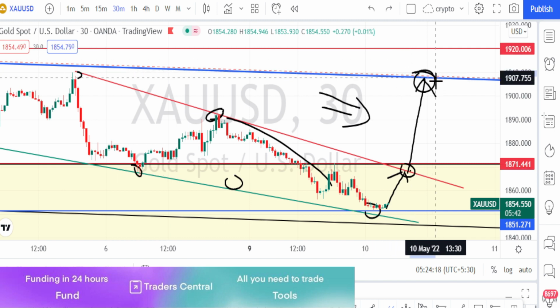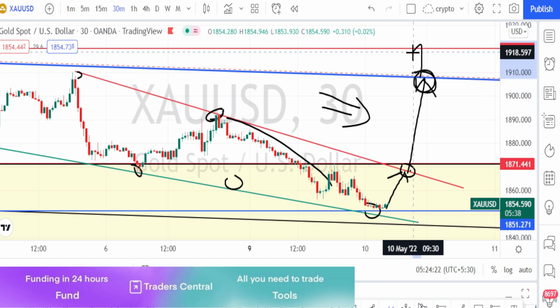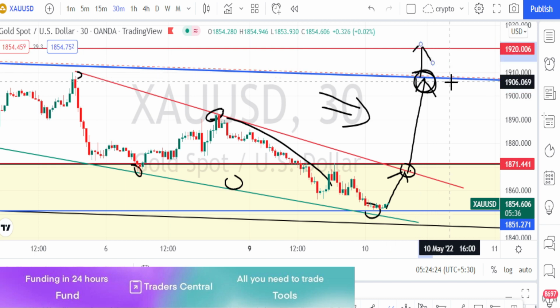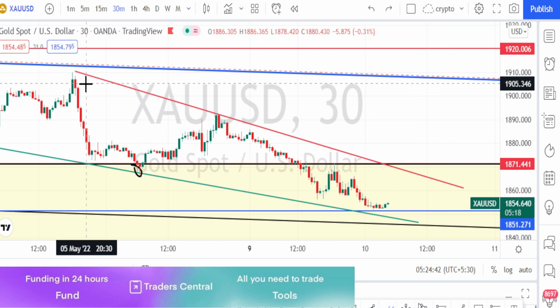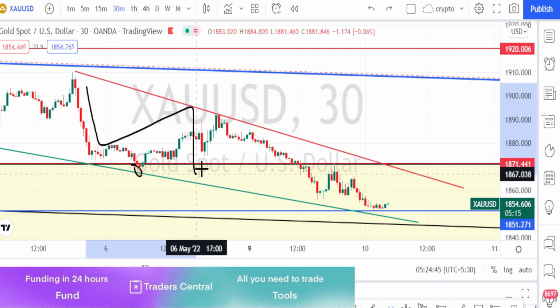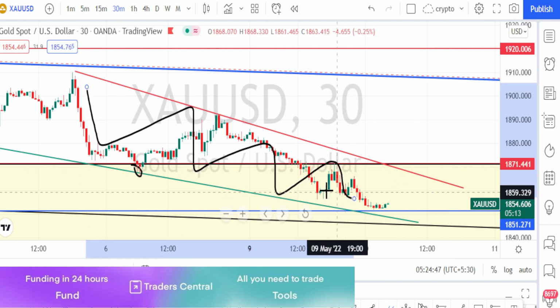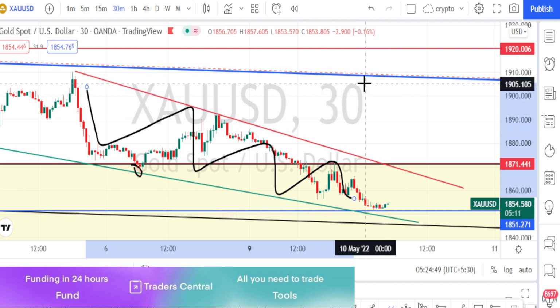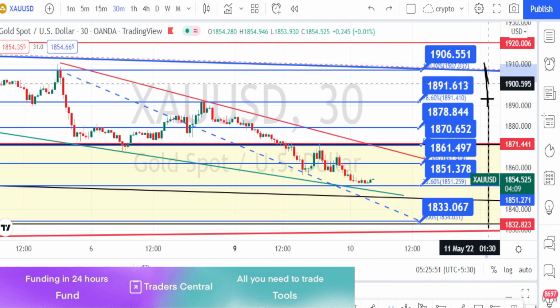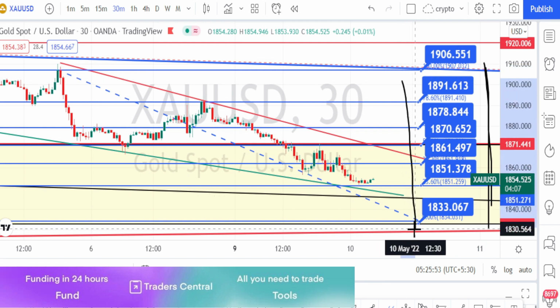Only when the price action breaks this mid resistance line from the bearish channel pattern, we can expect the bullish trend to start in 30 minutes time frame. Currently it is in a downtrend in 30 minutes time frame also. Let us mark the support and resistance levels. So these are all the resistance and support levels in 30 minutes time frame.